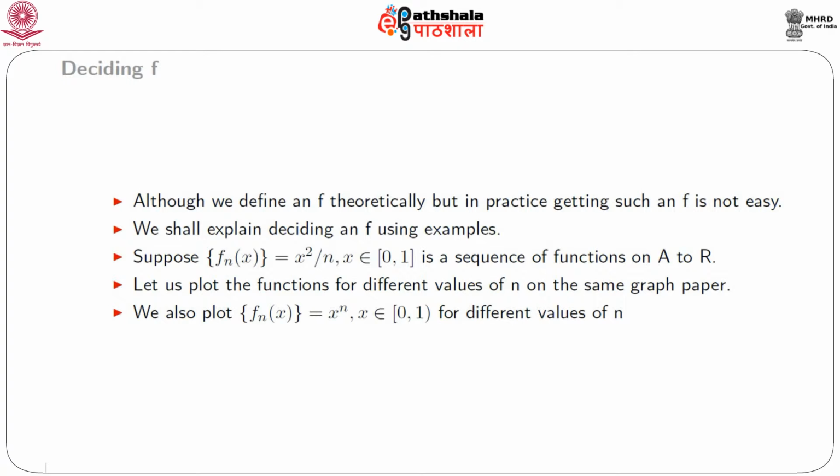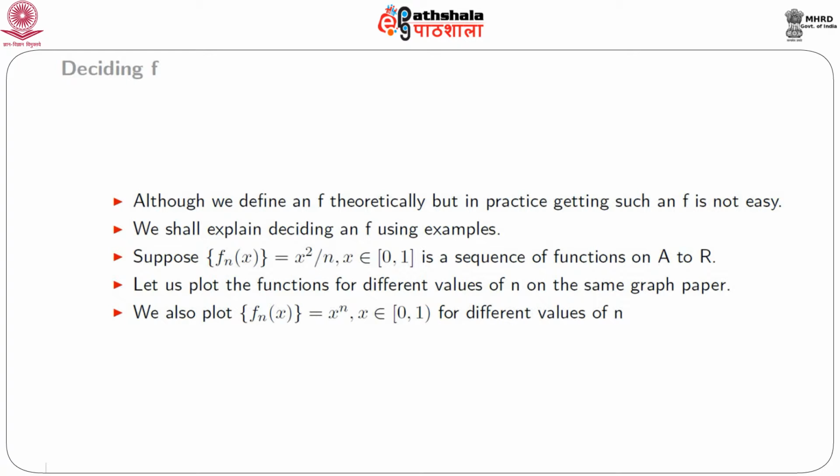Consider the sequence of functions x squared by n, where x belongs to the closed interval 0, 1. Naturally, this is a sequence of functions involving n and x both. Let us plot the function for different values of n on the same graph paper.